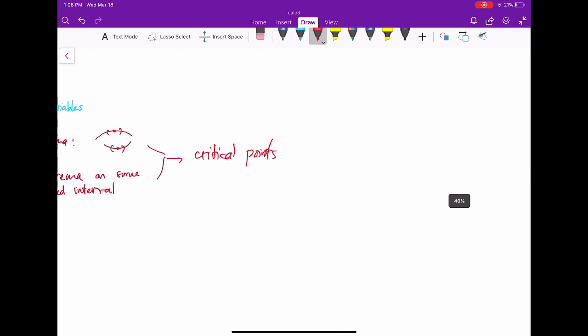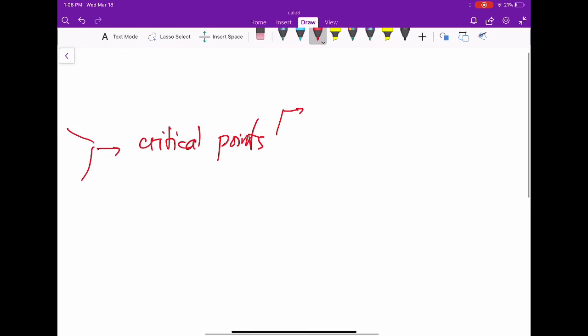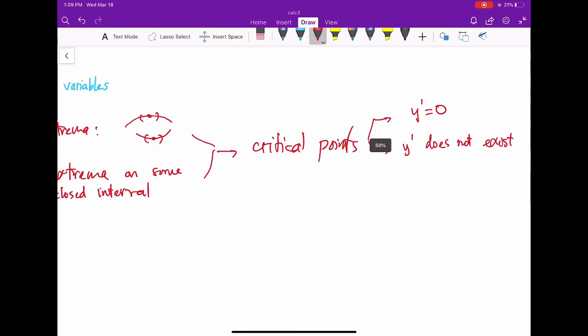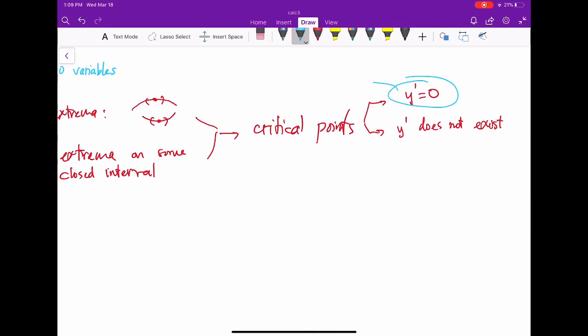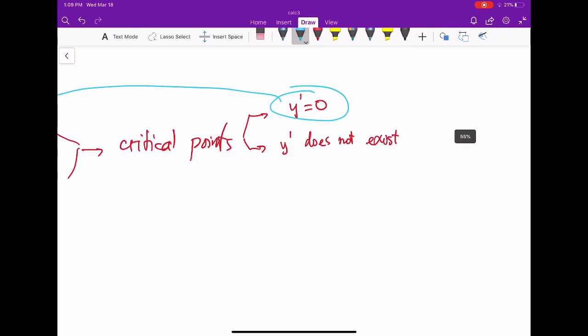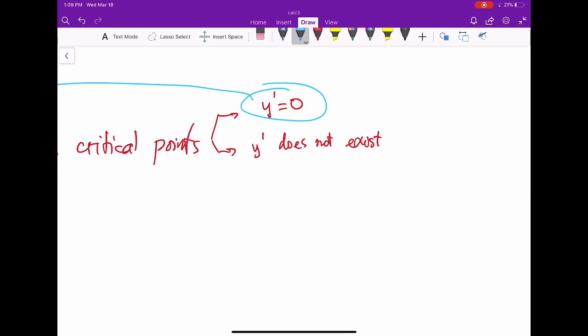What are critical points? Critical points are points where the first derivative equals 0 or the first derivative does not exist. When the first derivative is equal to 0, we are in this situation. But when the first derivative does not exist, we may be in the following situation. In this case, at this point, the left derivative and the right derivative are not equal. So that's why the derivative does not exist, right? But the function still attains a local minimum at this point.